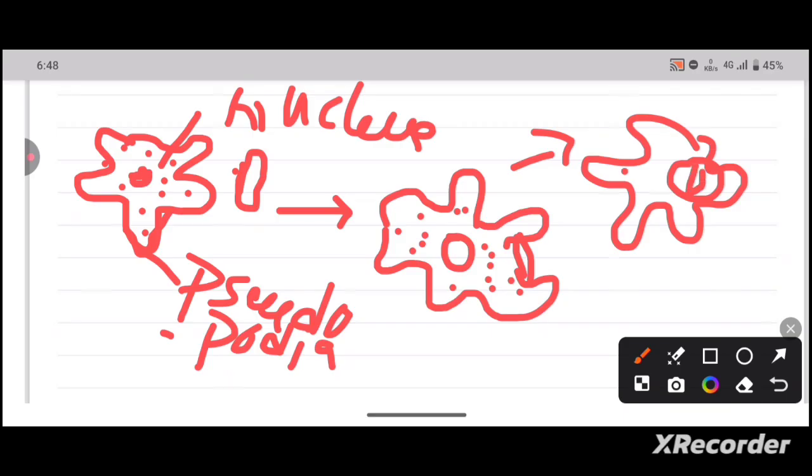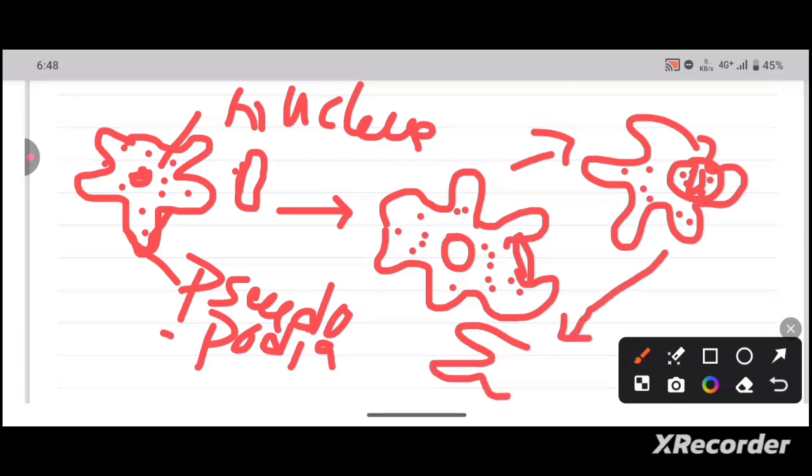Inside the food vacuole, the food will be broken down into small pieces due to the action of enzymes present in the food vacuole. This digested food will be distributed to the entire body, and whatever undigested matter is present will be excreted out through the cell surface.